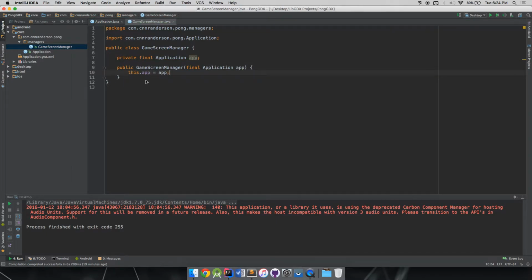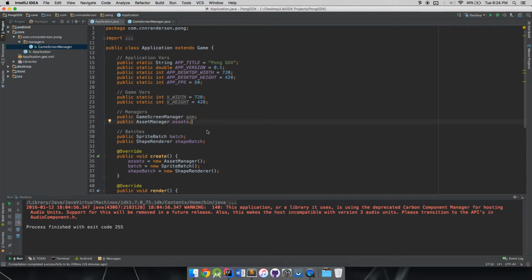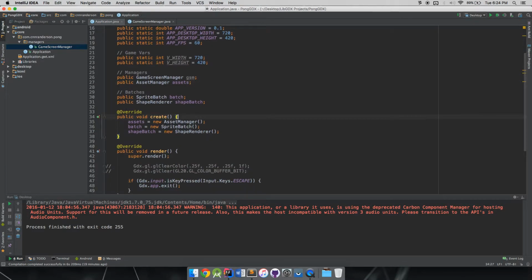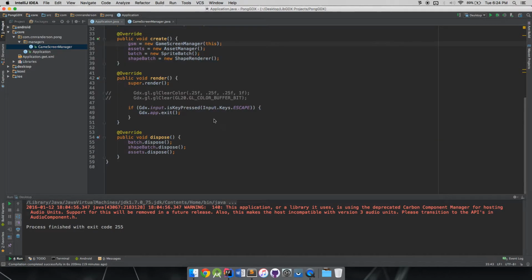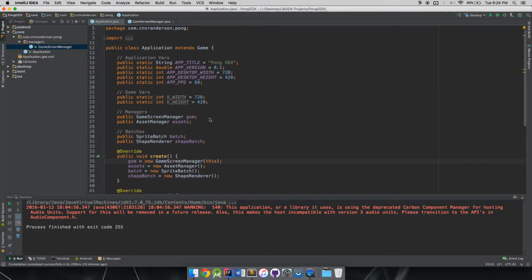Okay, perfect. So now we can go back into our application class and come down here, and right above our asset manager, we're going to have our GSM equals new GameScreenManager, and we'll pass this because this is our application instance. So so far so good, right? We're all moving forward now, and we're actually messing around with the code.